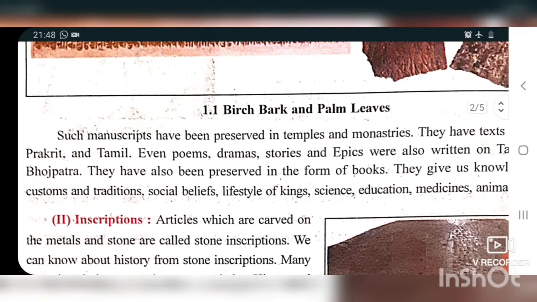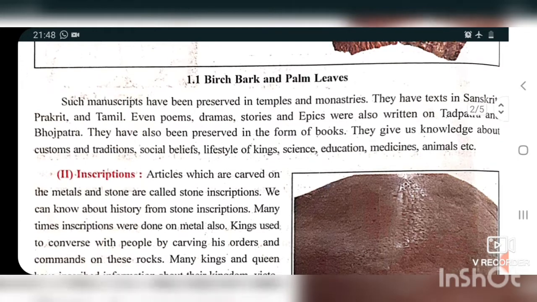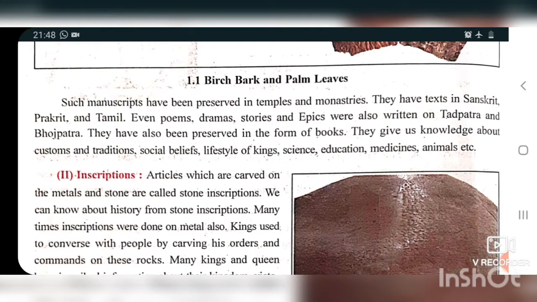Now let us talk about the next thing. Such manuscripts have been preserved in temples and monasteries. They have text in Sanskrit, Prakrit and Tamil. Tamil is also an old language, and Prakrit is also an old language.